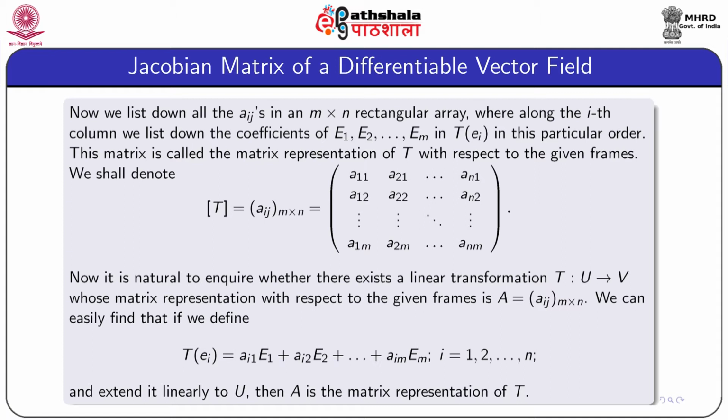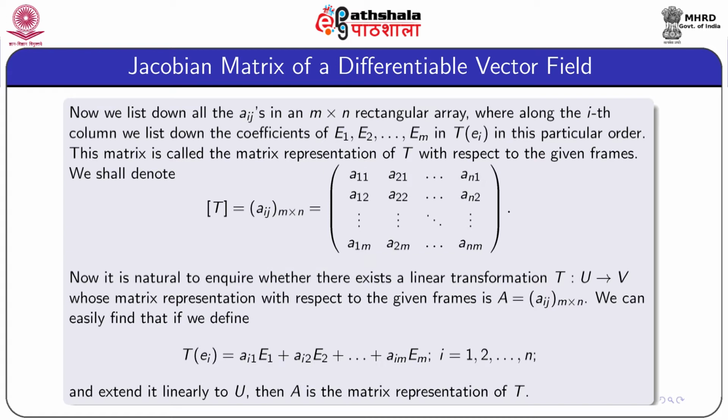We shall denote the matrix of T as aij, m by n, the matrix as shown here. We notice here the first column is a11, a12 up to a1m, and the first row is a11, a21, up to an1.